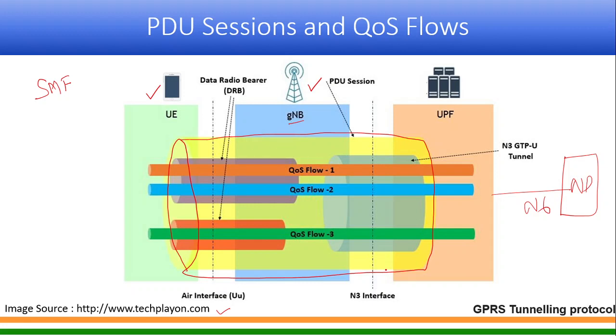SMF creates a PDU session, which is shown here in the yellow color. Now as I said, one PDU session will have at least one quality of service, which is the default quality of service, and there could be more than one quality of service depending upon what services the UE is accessing. So onto the radio part, here we have shown three QoS flows, QFI1, QFI2 and QFI3. These are just examples, so the numbering may be different, but suppose there are three QFIs.